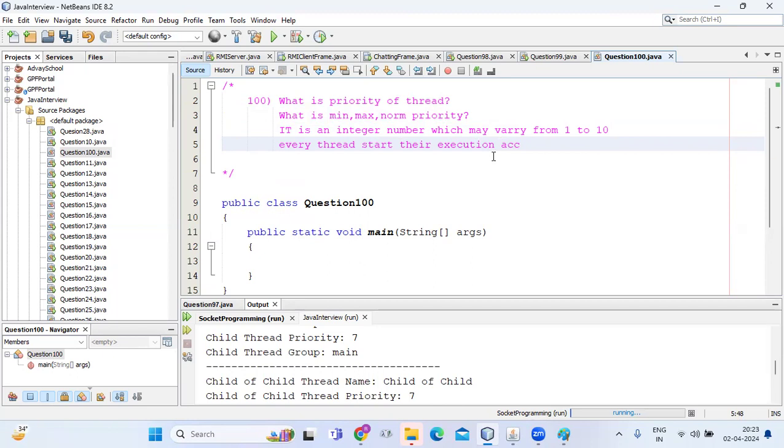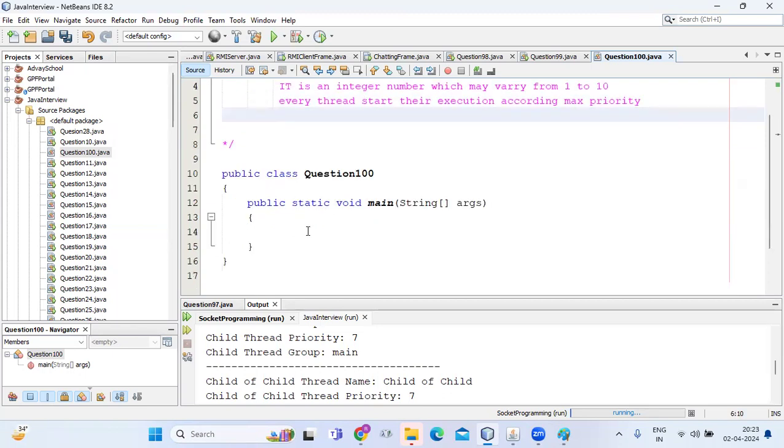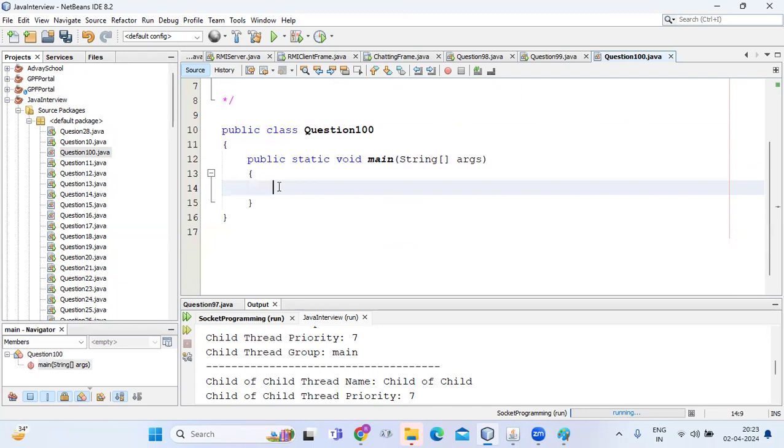according to their max priority. So it means the thread which is having the max priority will start its execution first, guys. And the min priority, what is the min priority? Now we can check with an example.